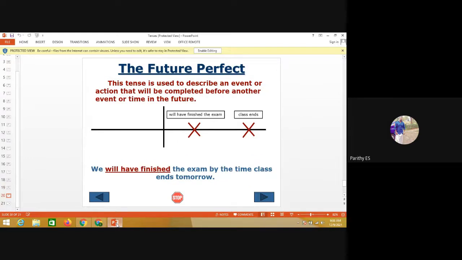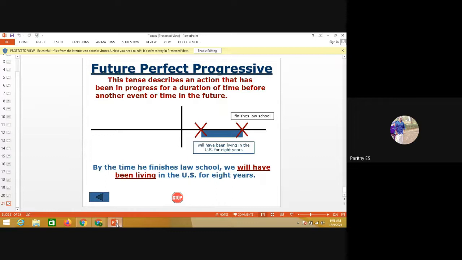Likewise, the future perfect is used to describe an event or time in the future. You will have finished the exam by the time class ends tomorrow. Likewise, future perfect progressive describes an action that has been in progress for a duration of time before another event in the future. By the time he finishes law school, we will have been living in the US for 8 years.